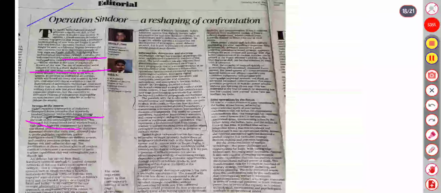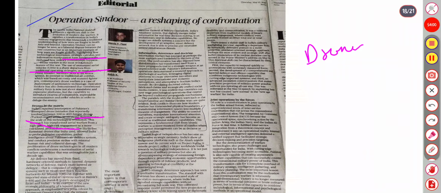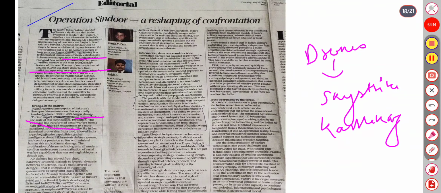The Sky Striker and KG drones that India used. So which drones are used here? Drones used here are the Sky Striker and KG. They are kamikaze drones, India's drones used there. So it's about defense capabilities: gathering intelligence about Pakistan's air defense system, and precision strike with minimal human risk and collateral damage. So it's a good property of any drones and missiles.